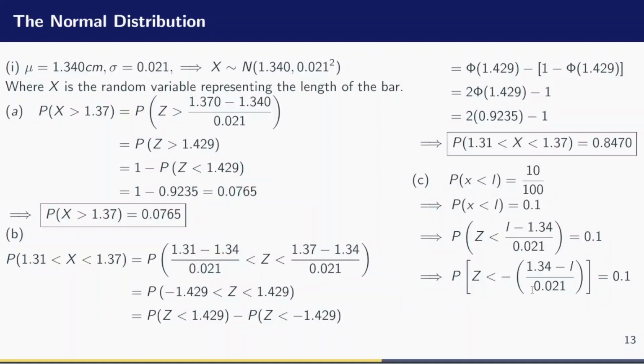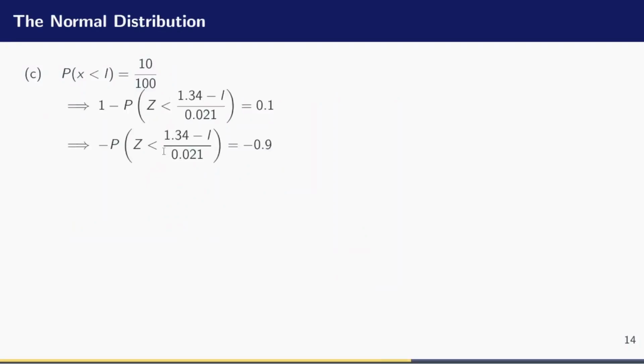So this is what I have. Then I can use symmetry once more, and I have that this will be 1 minus the probability that Z is less than the positive value of this Z. At this point now, I can subtract 1 from both sides, and I have that negative the probability that Z is less than this expression is equal to -0.9.